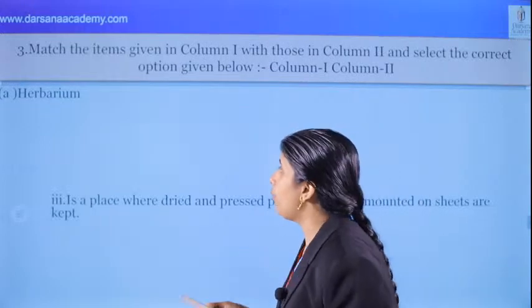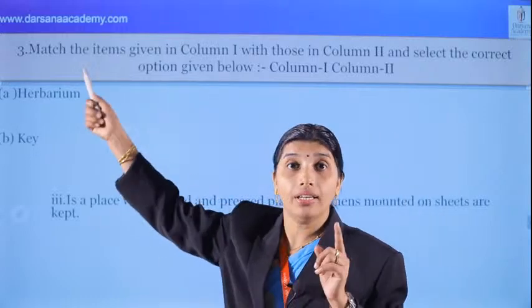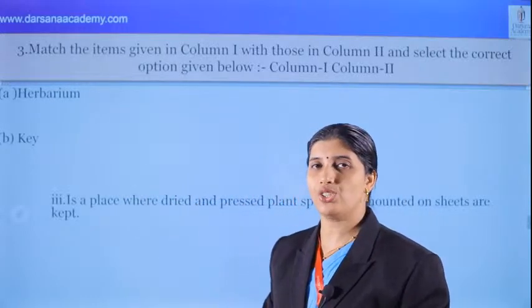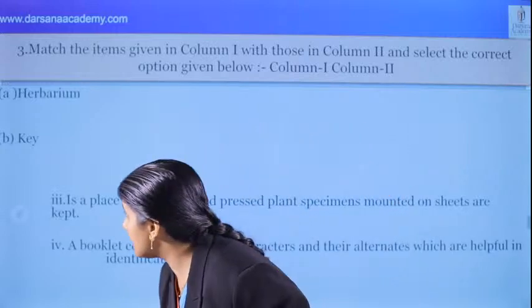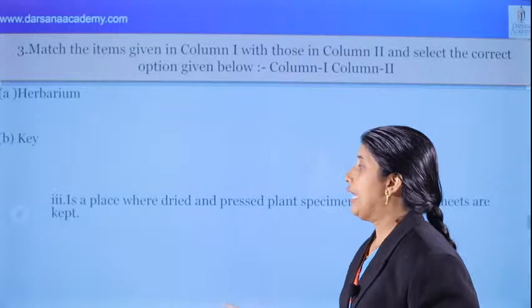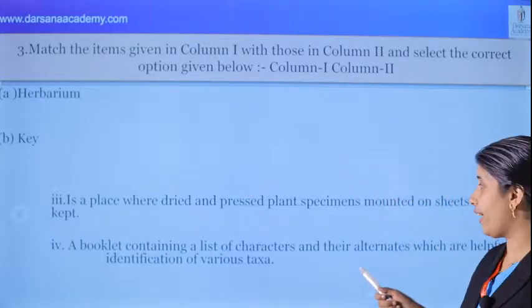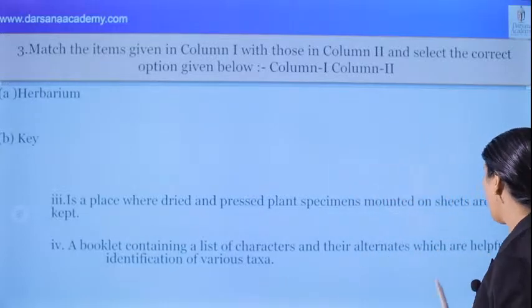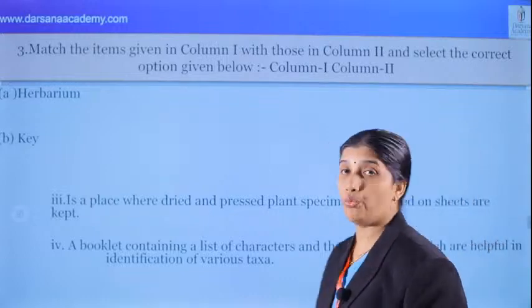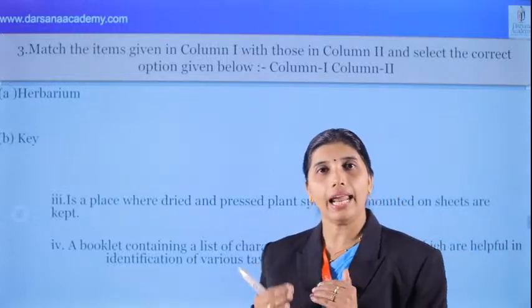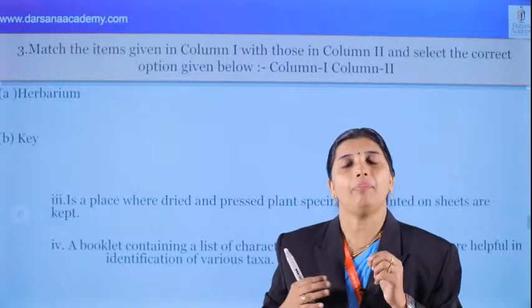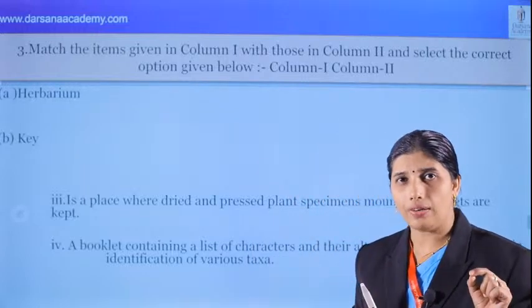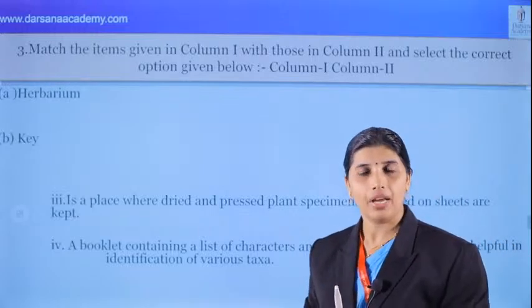We know that. And what about next? The herbarium is the quick referral system for taxonomic studies. That is also a question for the entrance. And next we can see the key. What about the key? A booklet containing a list of characters and their alternates, which are helpful in identification of various taxa. That is alternate characters. The dissimilar pair of statements is called a couplet, and each statement is called a lead. That's also a question.